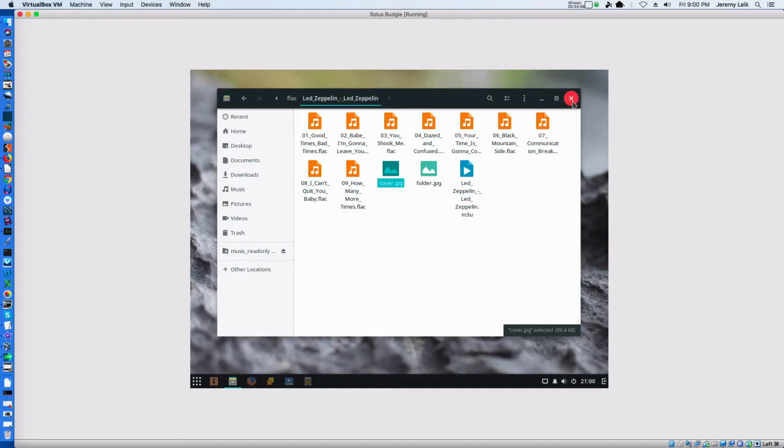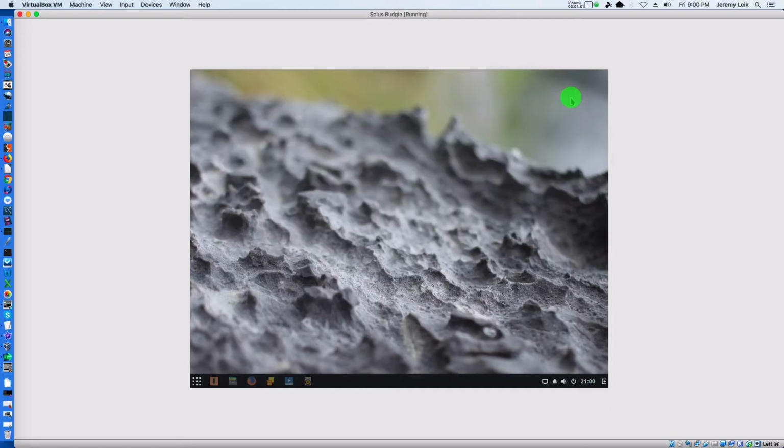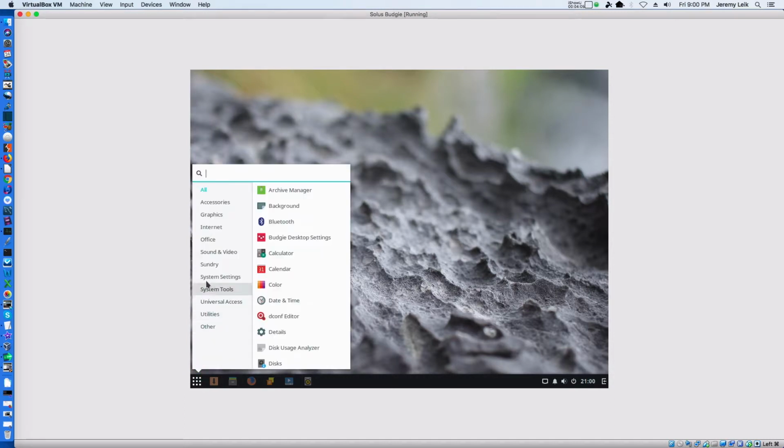Okay, so let's go ahead and close our file manager. Take another look at our menu. Under Internet, Firefox is preloaded. We've got a BitTorrent client, chat client, and Thunderbird for mail. LibreOffice. Got some GNOME sound and video applications, MPV, and Rhythmbox.